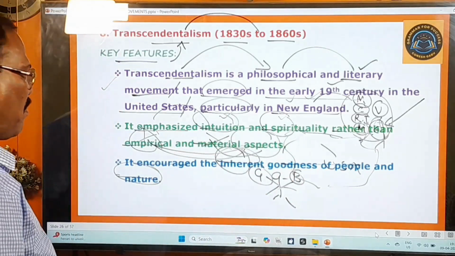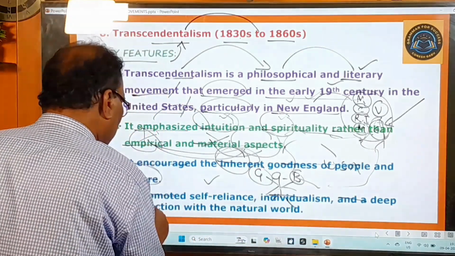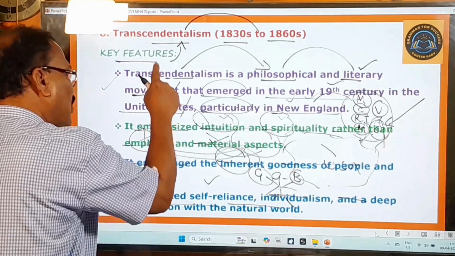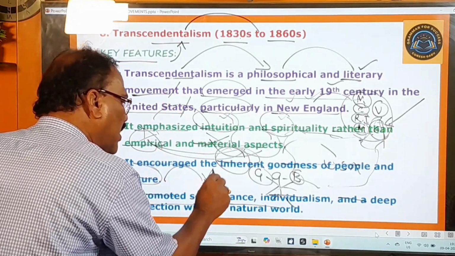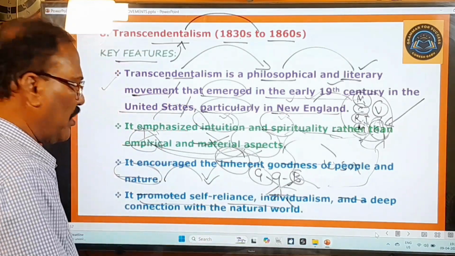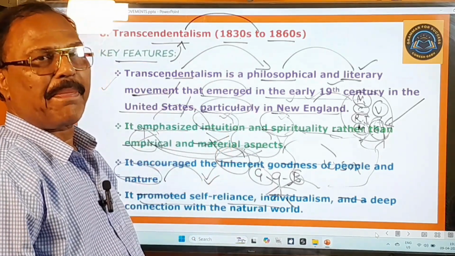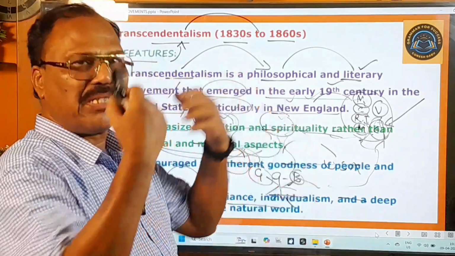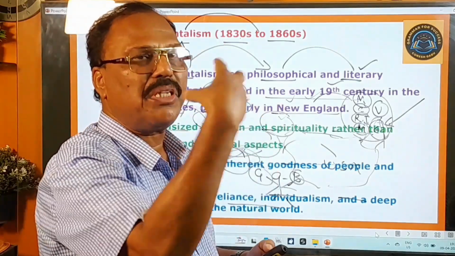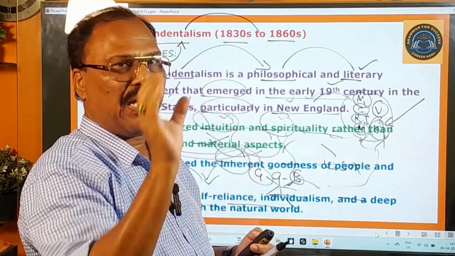And you go to the next important point of this movement. It promoted self-reliance and individualism and a deep connection with the natural world. So here the poets or the writers of this movement gave importance to self-reliance, individualism, and a deep connection with the natural world. So here are mentioned three important things. They gave importance to self-reliance. Self-reliance means self-dependence. That means one should depend on oneself. You should not depend on others. You must depend on your own abilities and your own strength. Don't depend on others. That's called self-dependence or self-reliance, that you know very well.